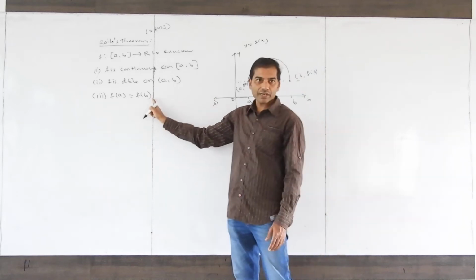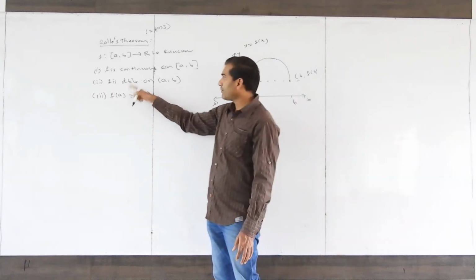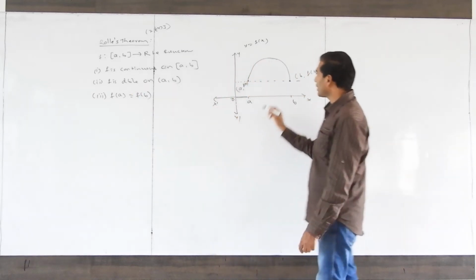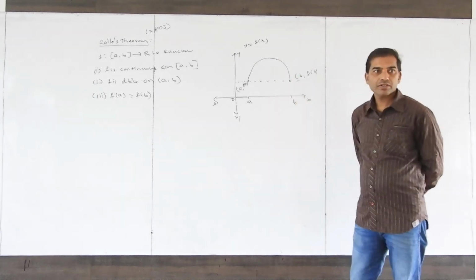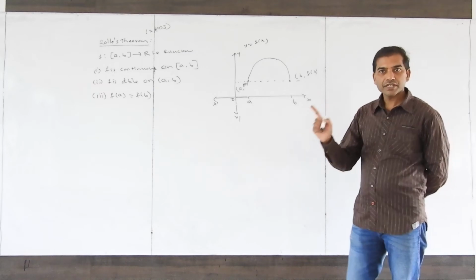Third is satisfied. Next, f is differentiable on the open interval (a, b). In this graph, is there any sharp bend? No sharp bends. Therefore, f is differentiable.